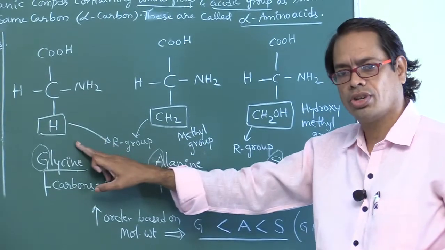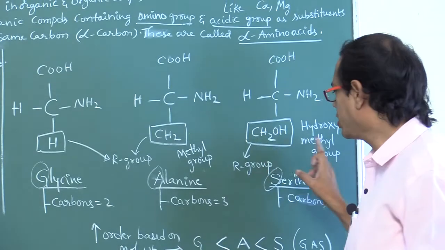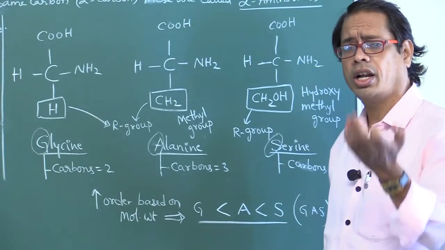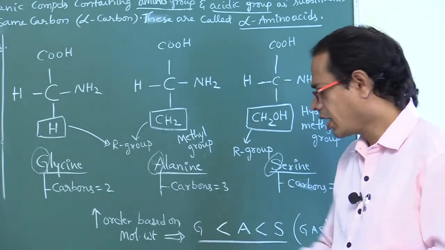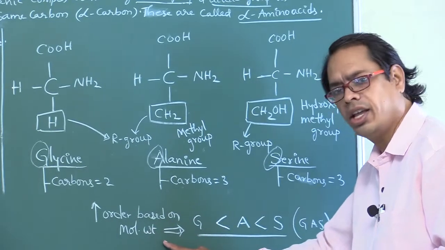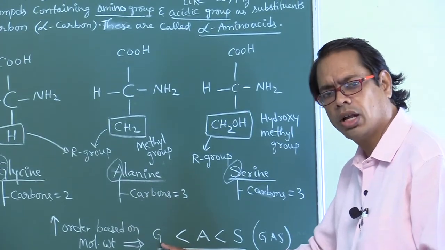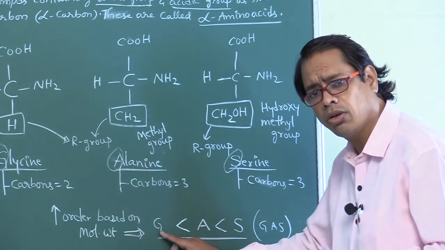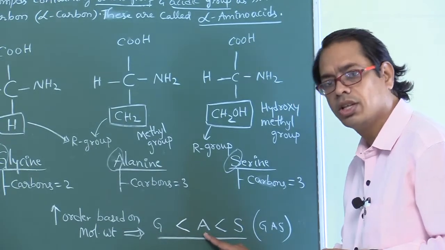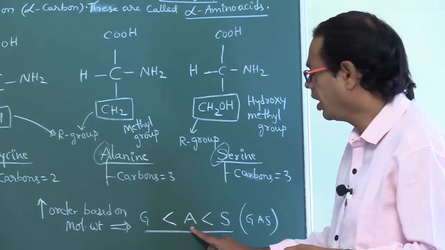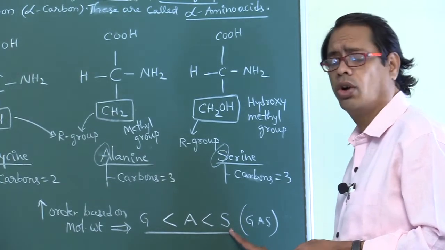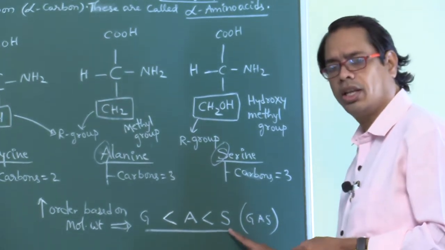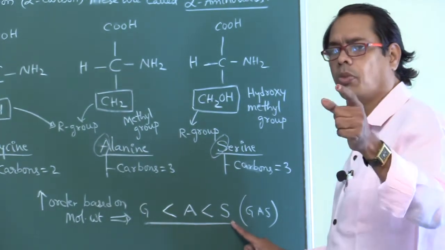So here it is H, here it is methyl group, here it is hydroxymethyl group. Based on molecular weight, they may ask increasing order or decreasing order. Increasing order based on molecular weight: less molecular weight for glycine, somewhat more alanine. What is the R group here? H. Here? CH3. Here? CH2OH. So H, CH3, CH2OH is the increasing order based on molecular weight.